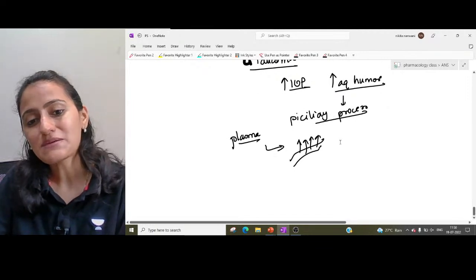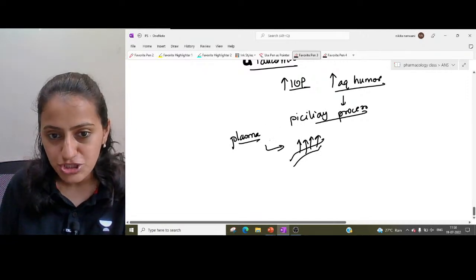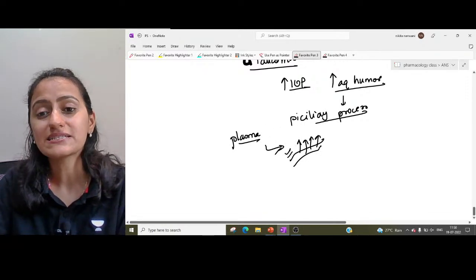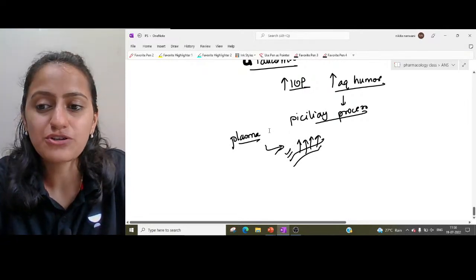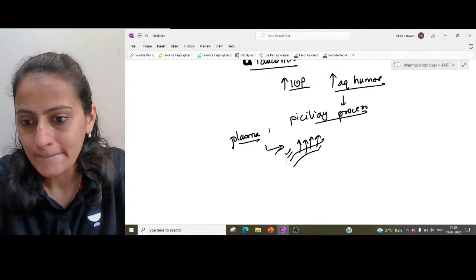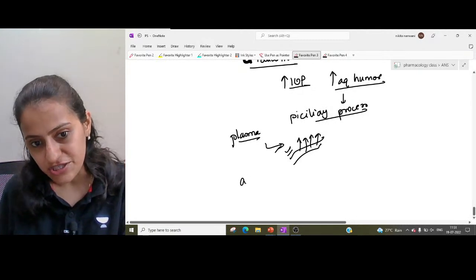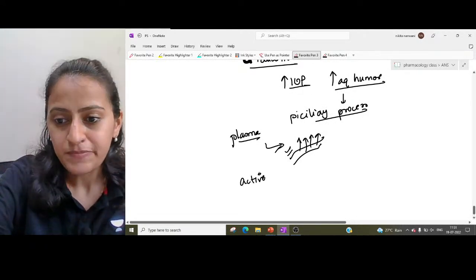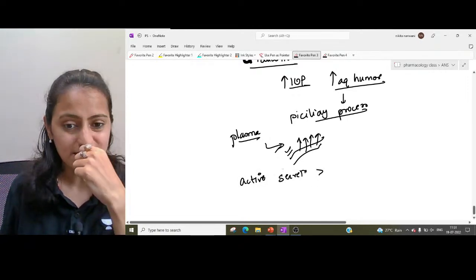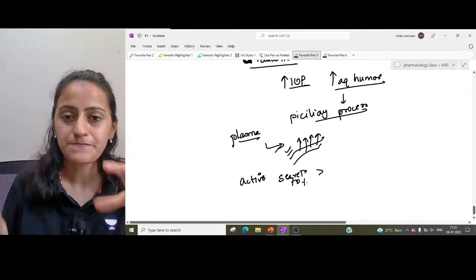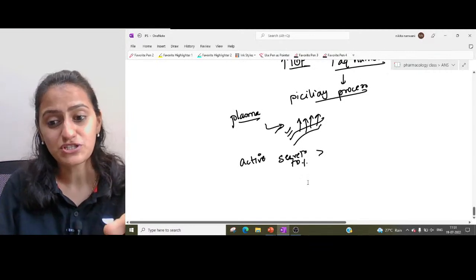Which is the major process responsible for aqueous humor production? Is it diffusion? Is it ultrafiltration? Or is it active secretion? What is the major contributor to the production of aqueous humor? The major contributor is active secretion, about 70%. It is coming from the plasma, and active secretion is the major one.